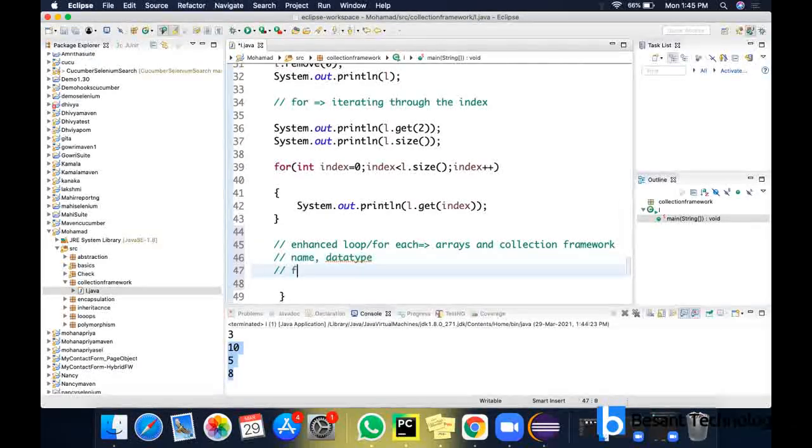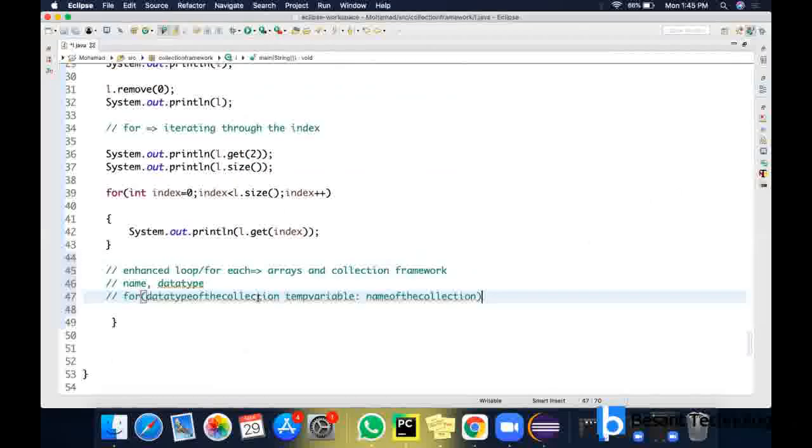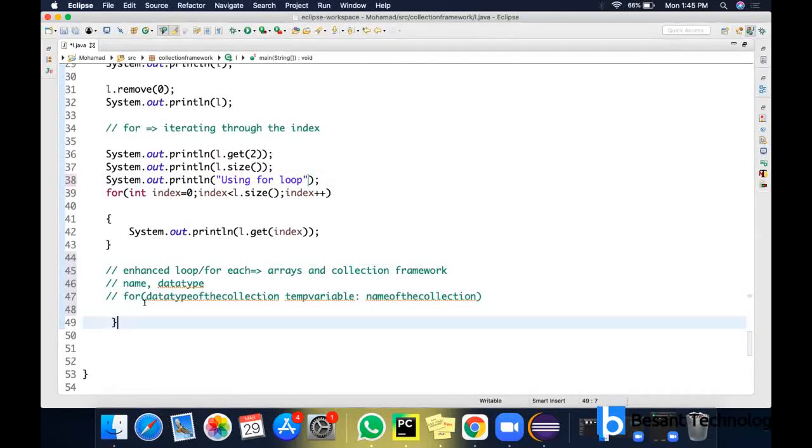So the syntax is: for, then the data type of the collection, then a temporary variable, you can give any variable name here, then a colon, then the name of the collection. That's all. This is the syntax for the for each or enhanced loop. The earlier one was using the normal for loop; now it is using the enhanced for loop. Let's see this with an example, and I'm going to give a system statement: enhanced for loop.